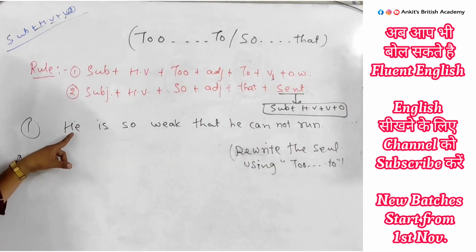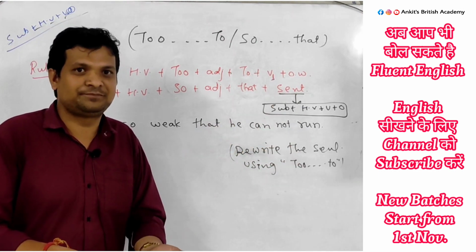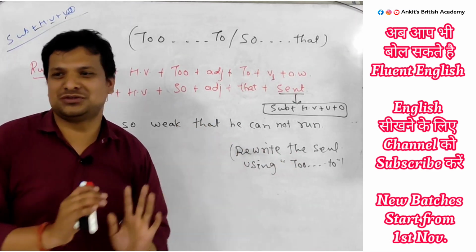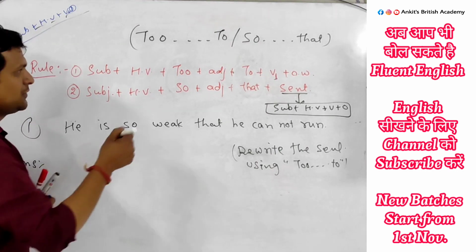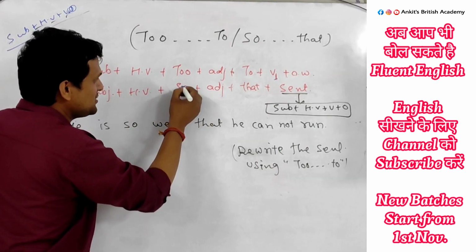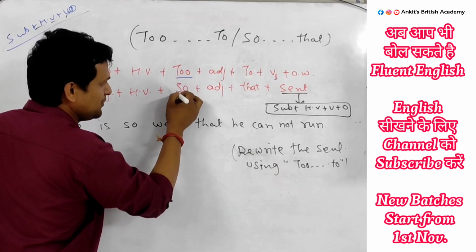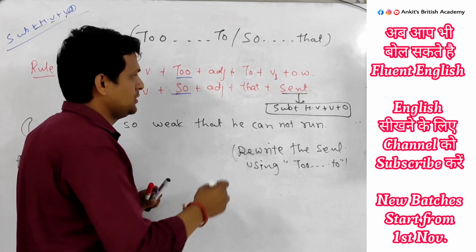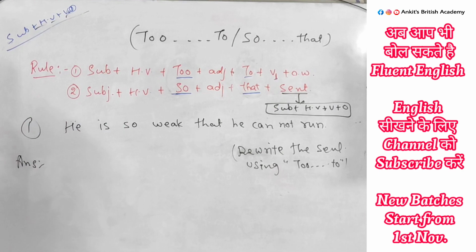Okay, we have a question. He is so weak that he cannot run. The question is: rewrite the sentence using "to". Then what would be the answer? Replace "to" in the place of "so". Then what? In the place of "that" you write "to".